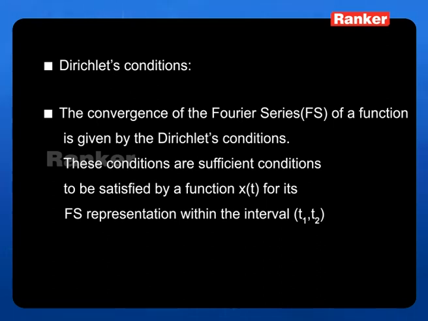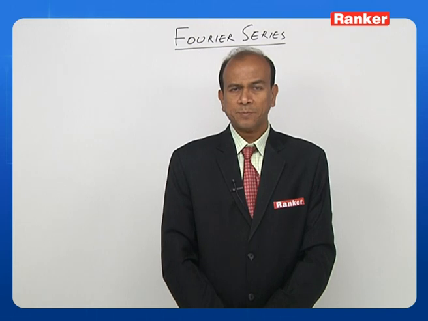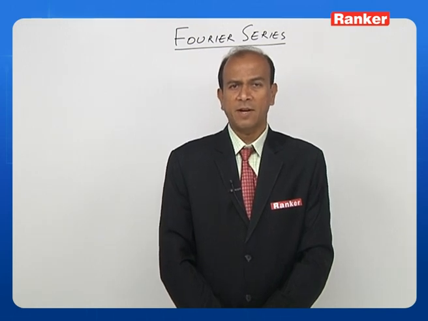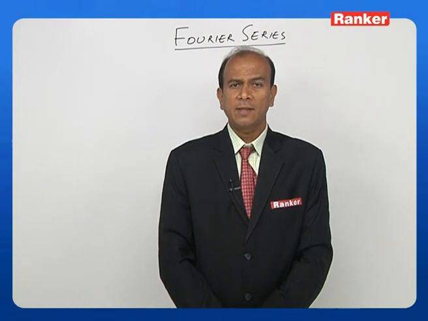The convergence of the Fourier series of a function is given by the Dirichlet conditions. Here I emphasize these conditions are sufficient conditions to be satisfied by a function x of t for its Fourier series representation within the interval t1, t2. As we have said, this is periodic, so we must mention the time interval here. So let us take the time interval as t1 and t2, then the Fourier series exists. Let us straight away look at what these different conditions are.